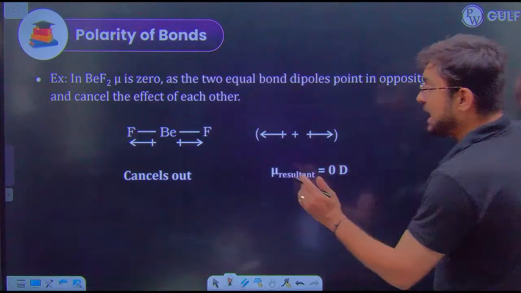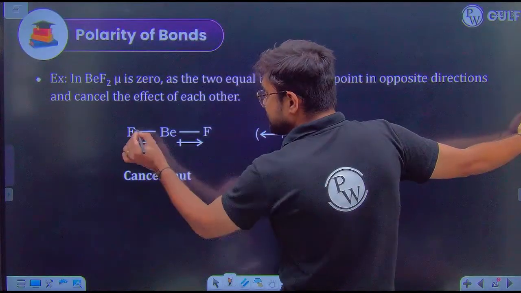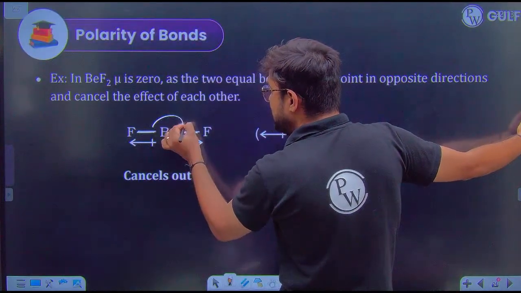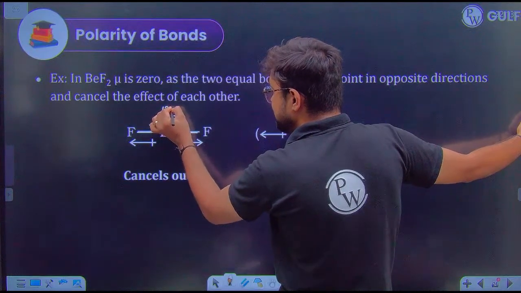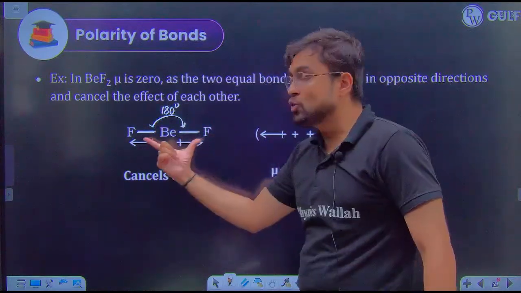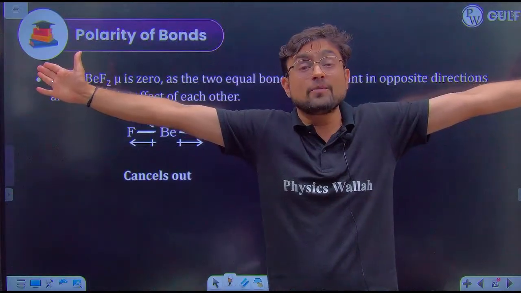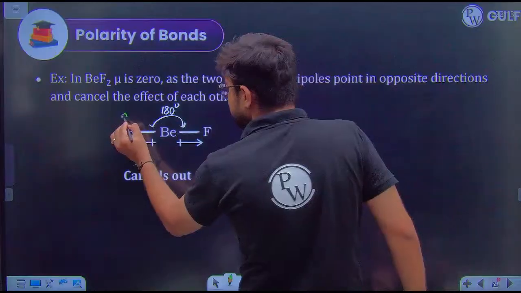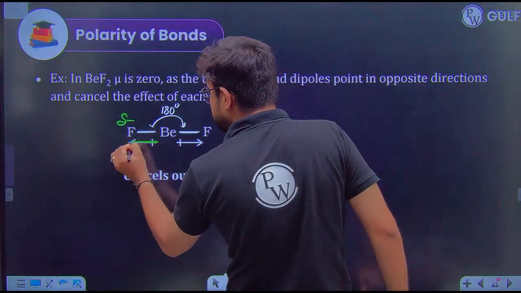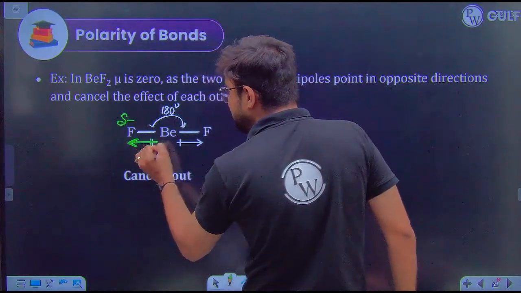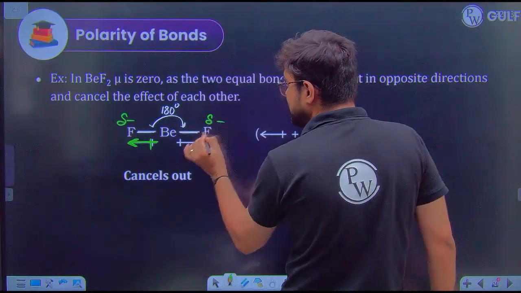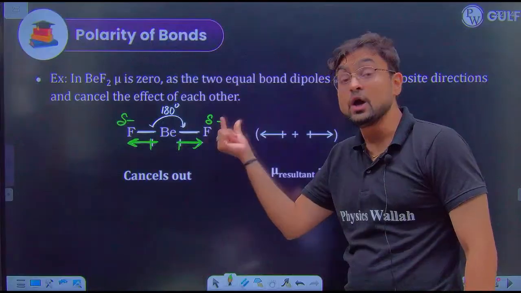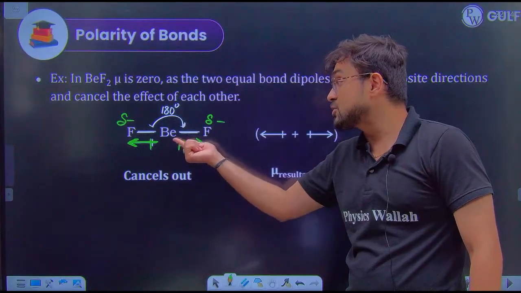When you have beryllium at the center, you have one fluorine here and one fluorine here. The bond angle is 180 degree, which means these two fluorines are completely away from each other. So now what is happening? One fluorine being delta negative is attracting the electron towards itself, and the other fluorine, being of similar electronegativity, with equal force will attract the electron towards itself.